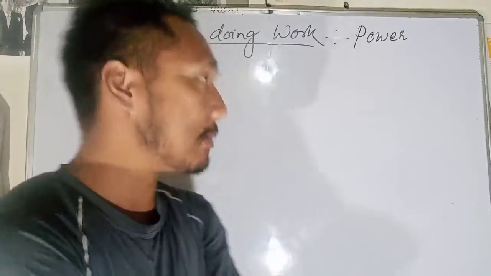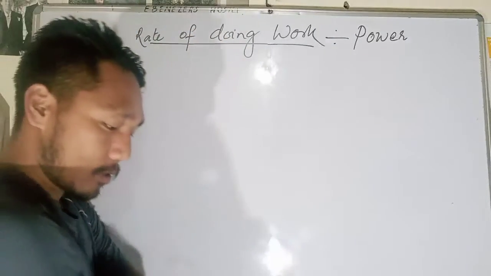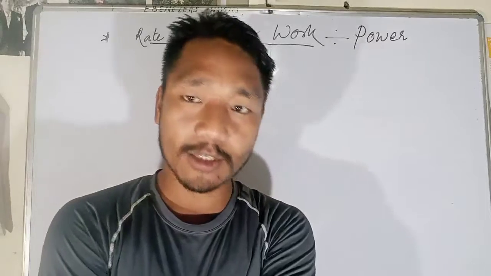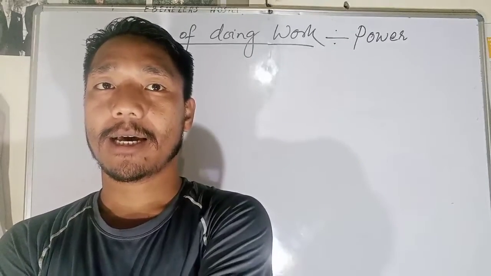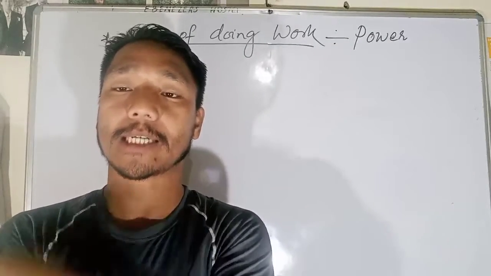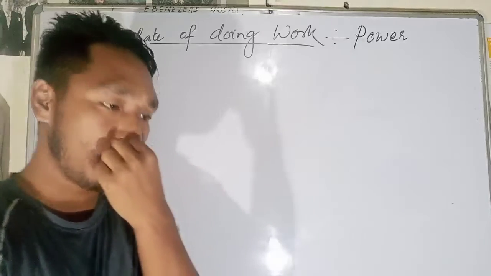You see, power means what? It is the rate of doing work. Let's not discuss this in scientific terms; let's try to understand this in a normal way.